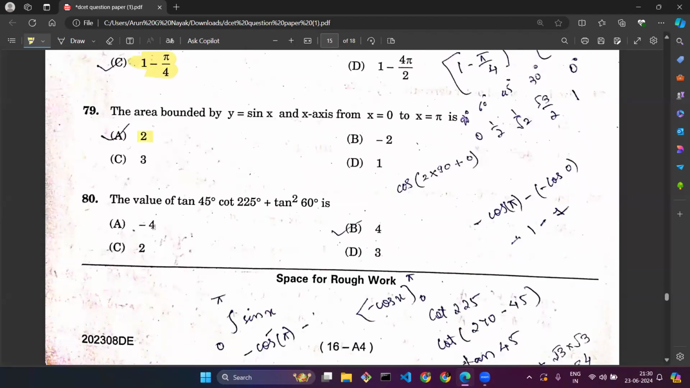Question number 80. The value of tan 45 cot 225 plus tan 60. You need to simplify tan 45 cot 225 first. Then you can combine that with tan square 60 to find the answer. The answer would be option B, 4.